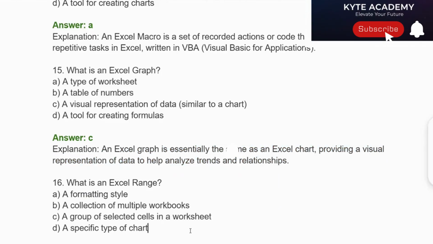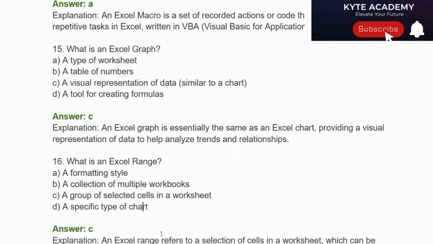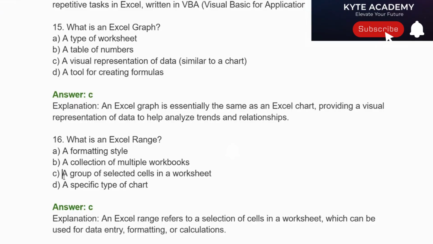Question number 16. What is an Excel range? Option A, a formatting style. B, a collection of multiple workbooks. Option C, a group of selected cells in a worksheet. Option D, a type of chart. Correct answer is option C, a group of selected cells in a worksheet.